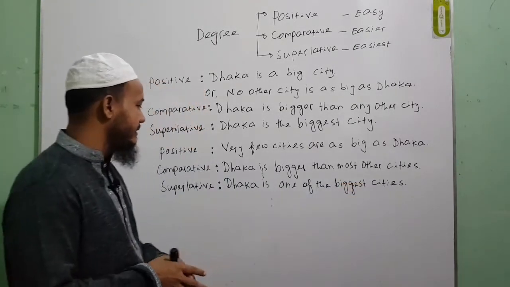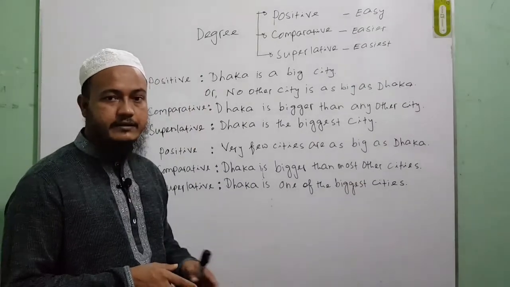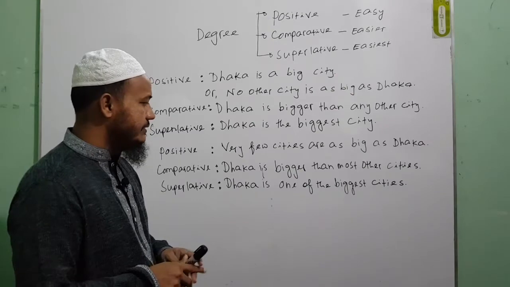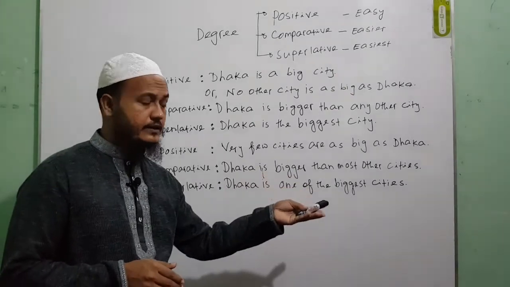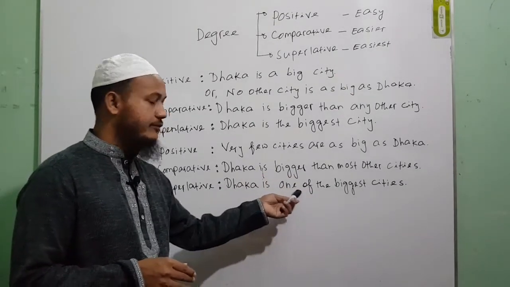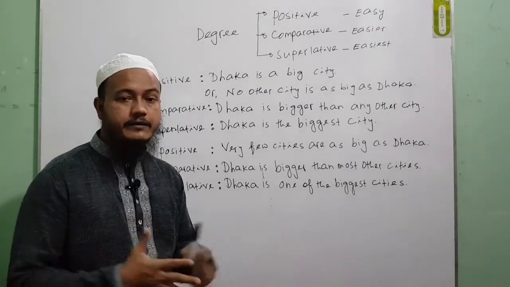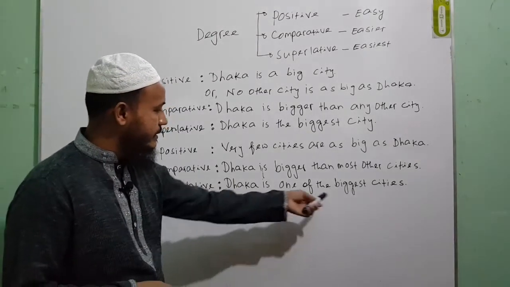As your object is plural, you will have to write one of for making it superlative degree. So Dhaka is one of the biggest cities.